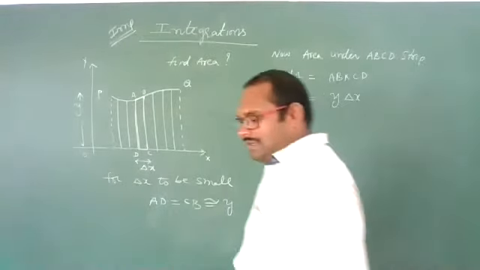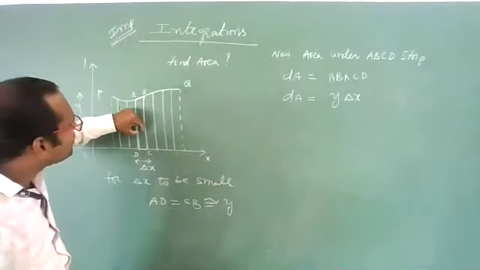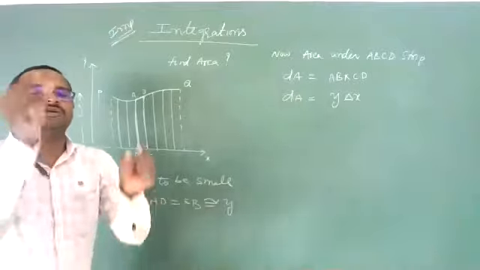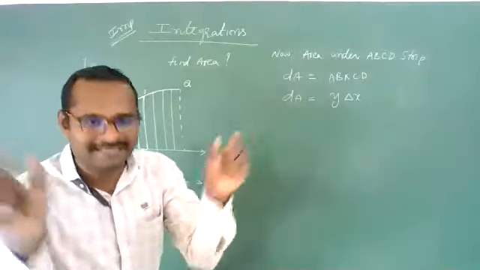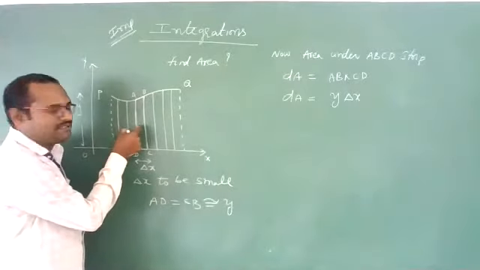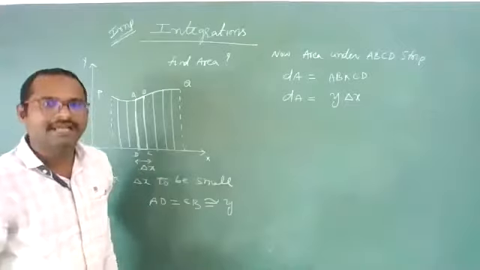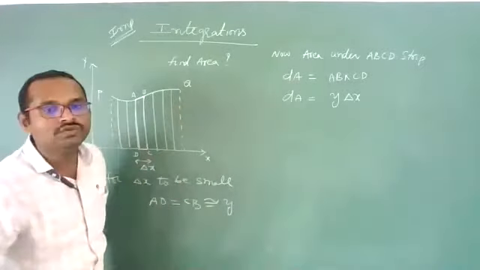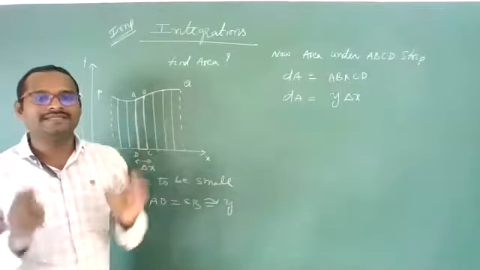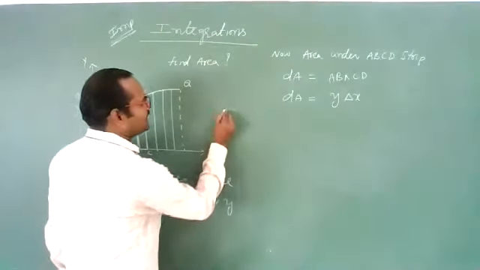Okay. Now, what we have to do is calculate each small elementary strip area one by one, separately. This area, this area, this area, all areas we should calculate separately. And to get the total area, what we need to do? We need to add all the areas of these strips.